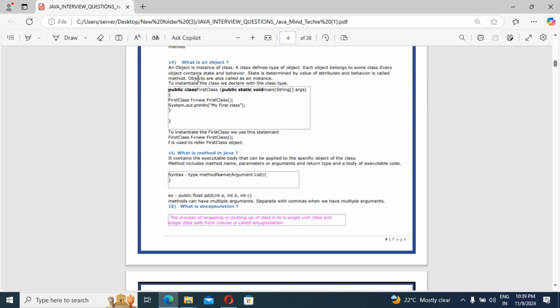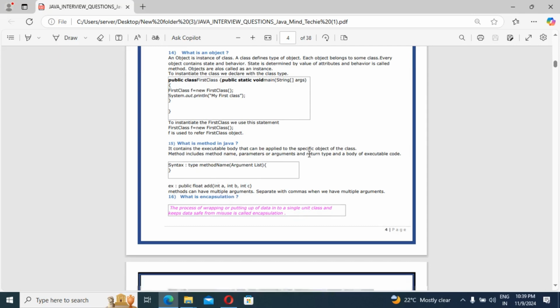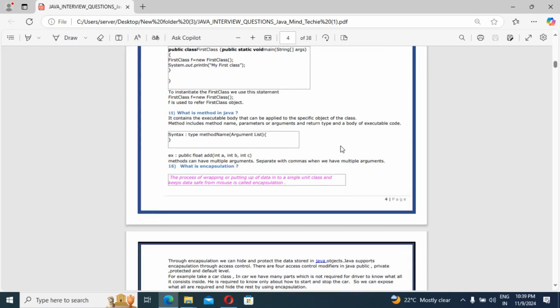Just like this example, you can see: public float add(int a, int b, int c). Public is the access specifier, float is the return type, add is the method name, and int a, int b, int c are the parameters as well as arguments. That is our method structure. You can also see the syntax: type, method name and arguments. The next question, what is encapsulation?